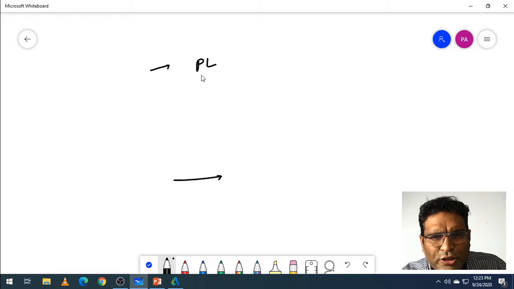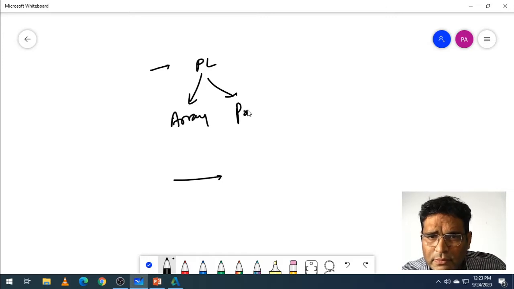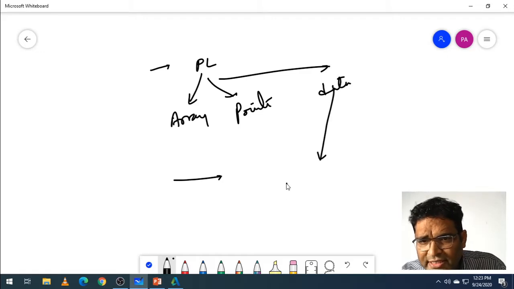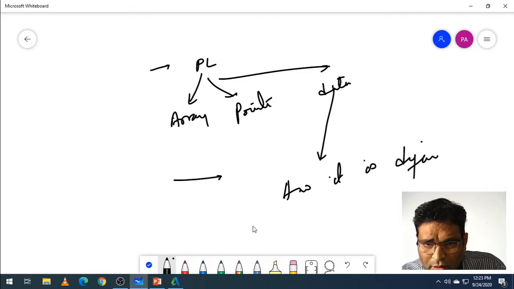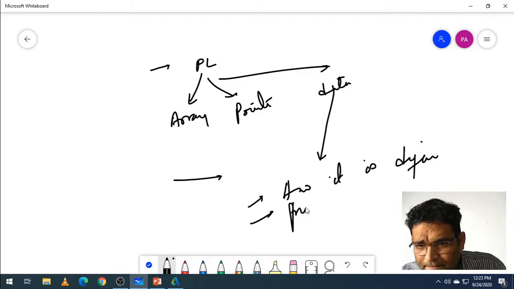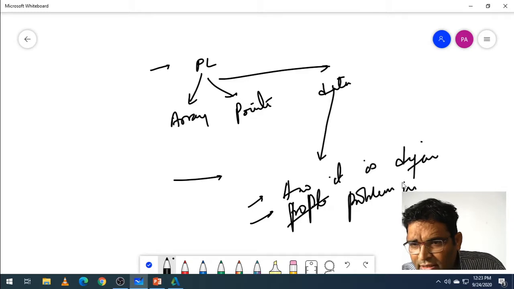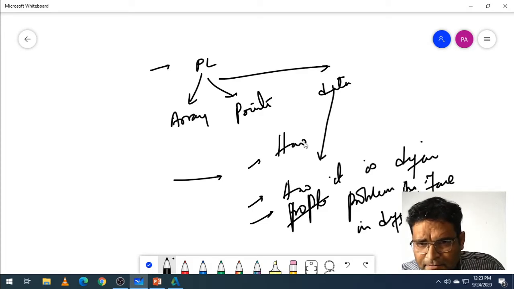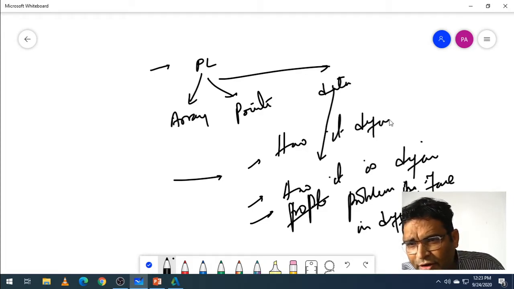In PL, we are going to take anything like an array or a pointer or any data type: how it is defined, what problems it faces in different languages, plus how it is defined in different languages.